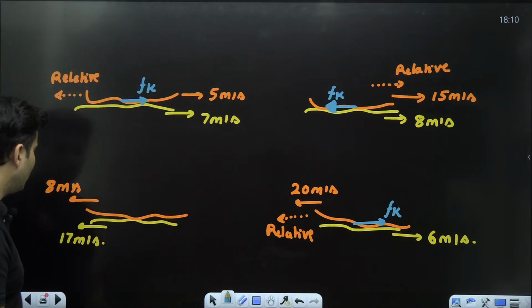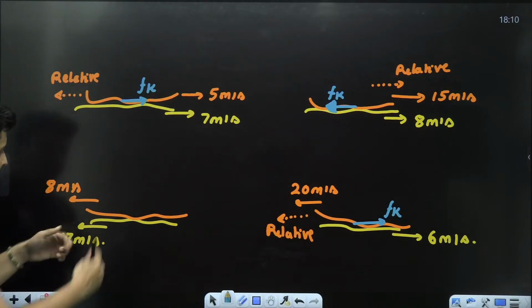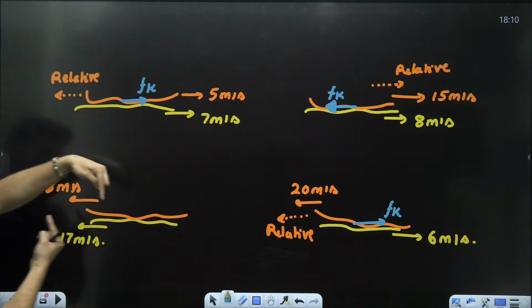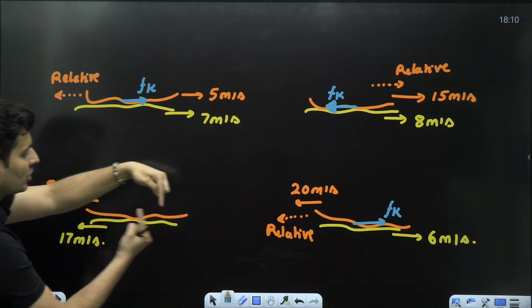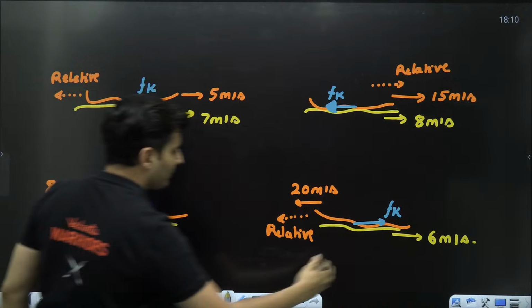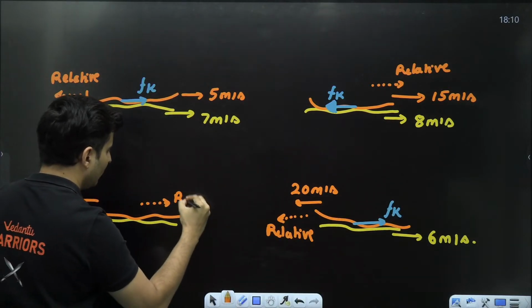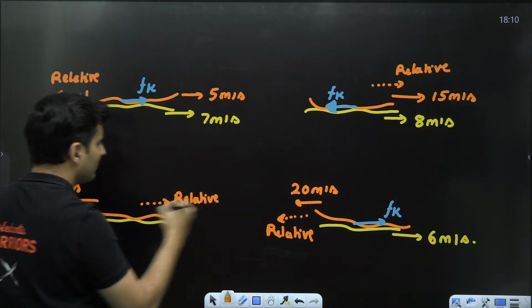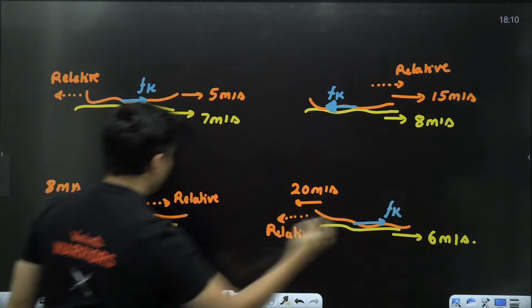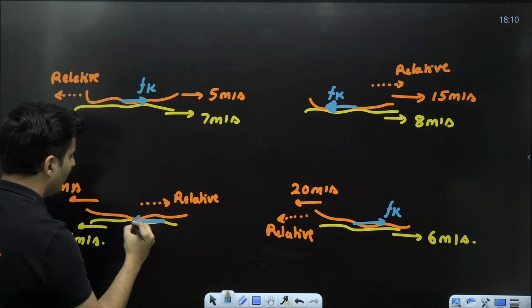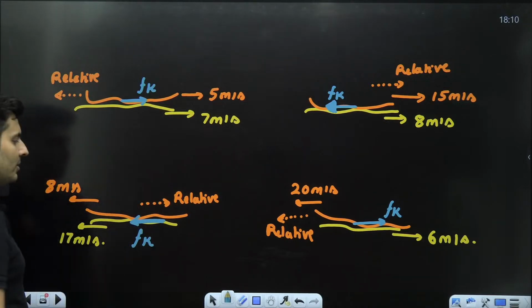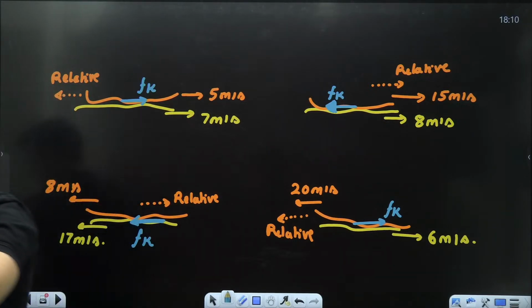Take this example. With respect to the yellow, the orange is moving slower. So yellow is moving faster, orange is moving slower. So the orange is actually moving backwards. This is the direction of the relative motion of the top surface with respect to the bottom. Hence, the friction on that orange will act in the front direction. Clear?